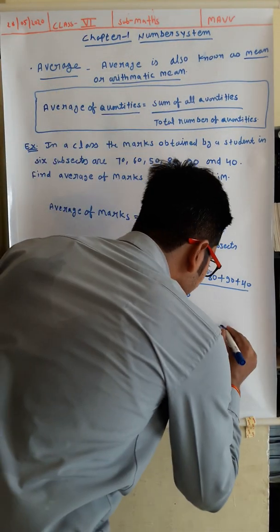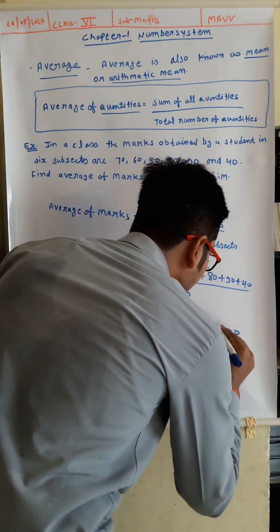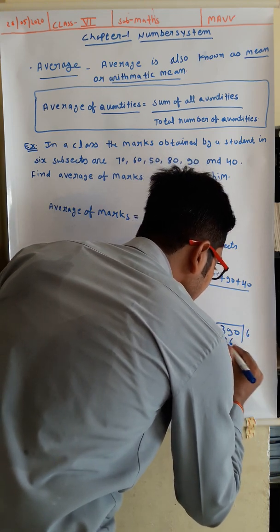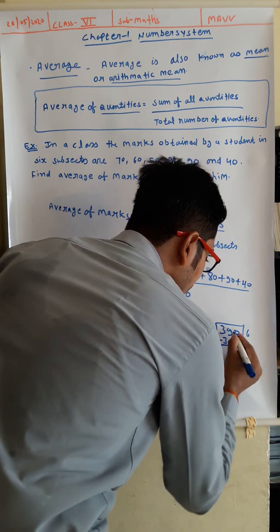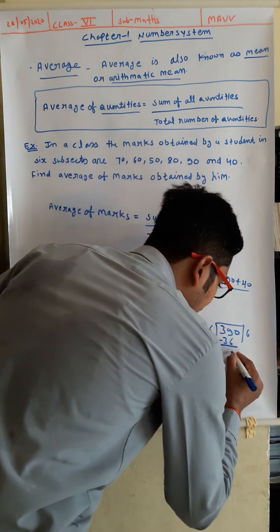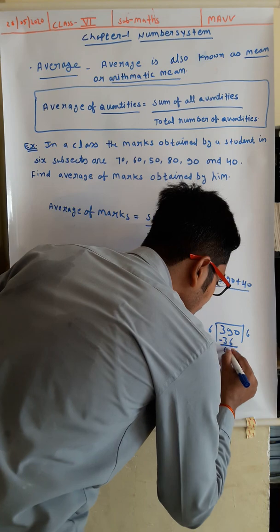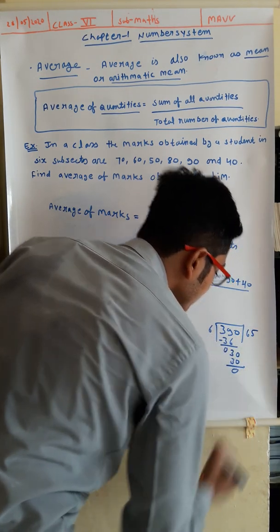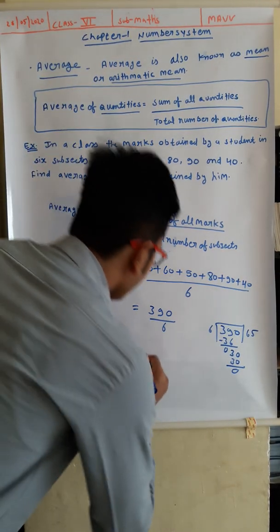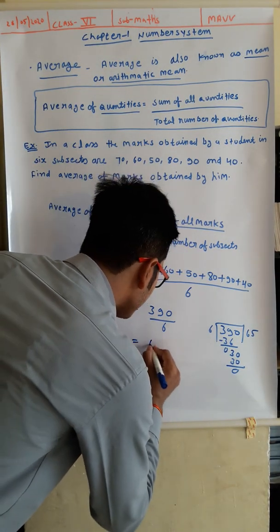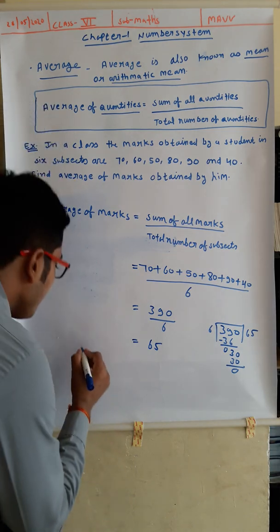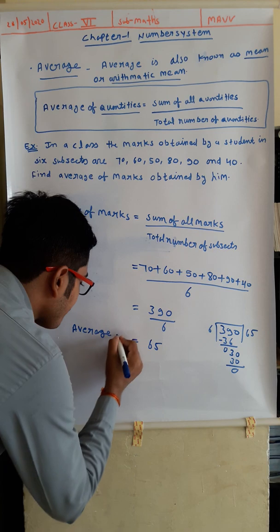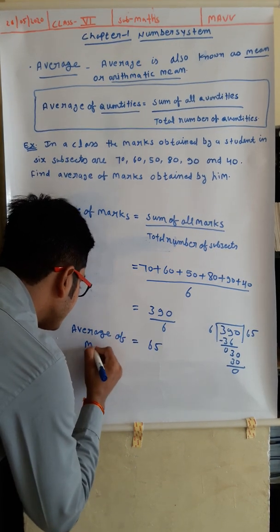Now divide 390 by 6. 6 sixes are 36. From 39 if I subtract 36, I will get 3 and a 0 comes down. 6 fives are 30, 30 minus 30 is 0. So we can say that 390 by 6 is equal to 65, which is the average of marks.